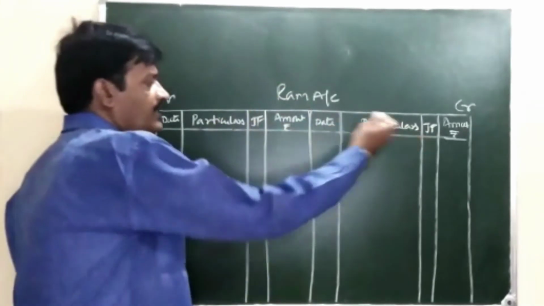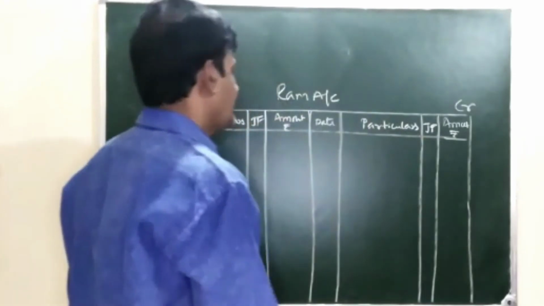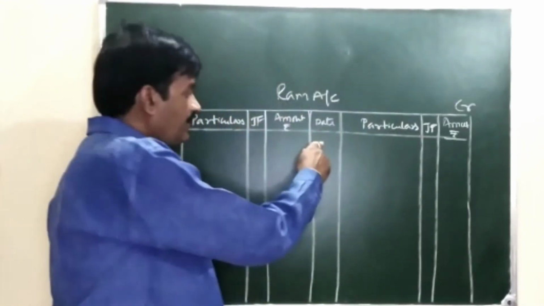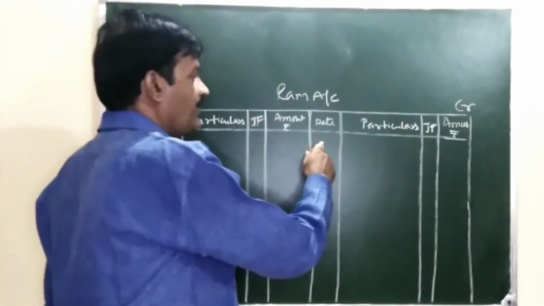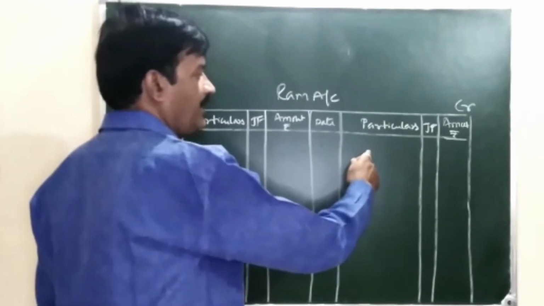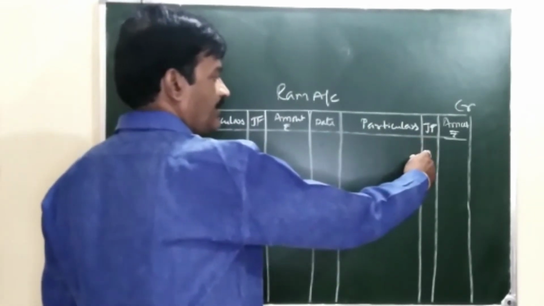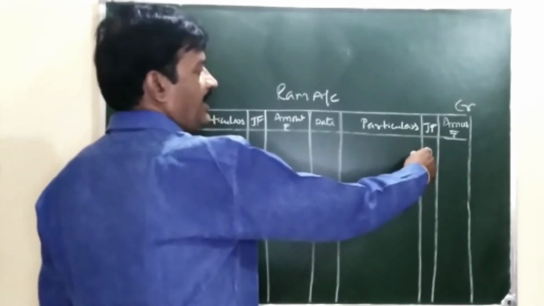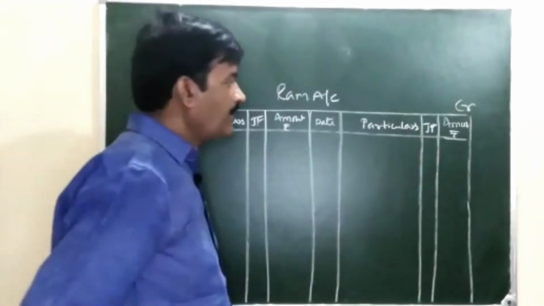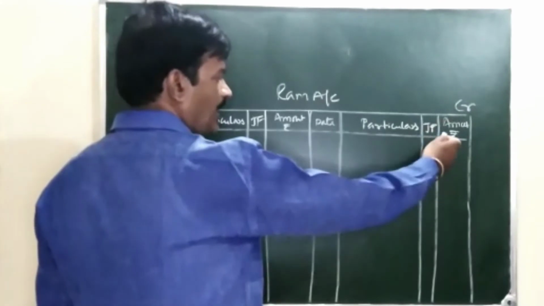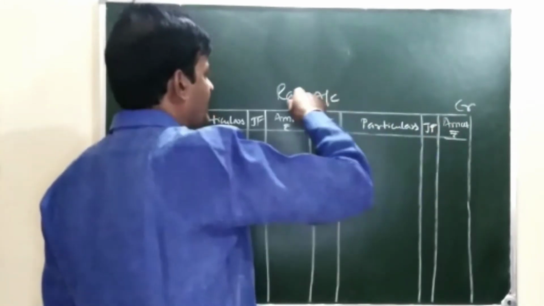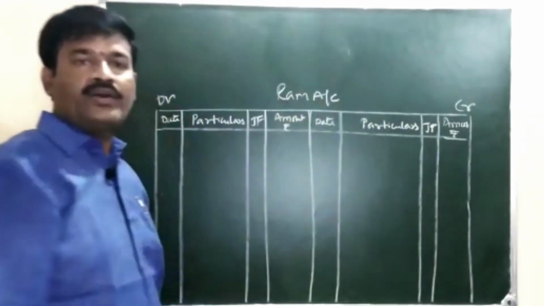In the same manner, on the credit side, in this column, the date of entry is recorded. Here entries are recorded. In the journal folio column, the page number of the journal from where the entry is posted. And in this amount column, how much amount is credited to this particular account.